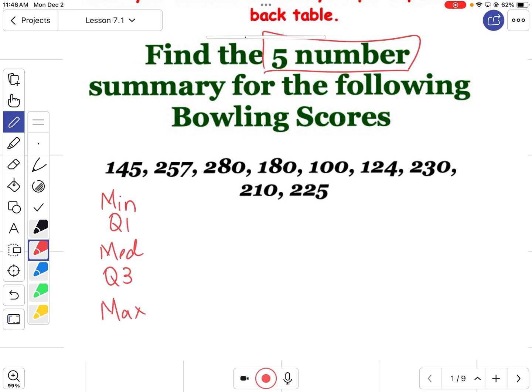When we're doing the 5-number summary, we can use an applet to do it. When we get in there, it's going to be one quantitative variable, and I think it's a single group.